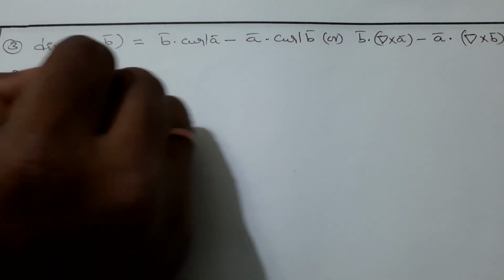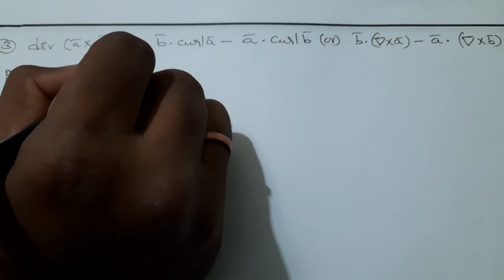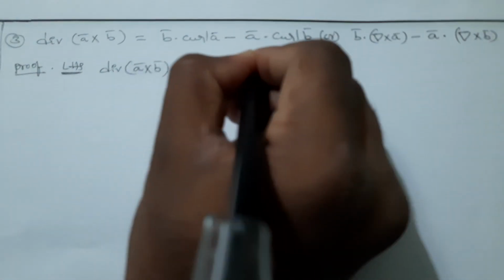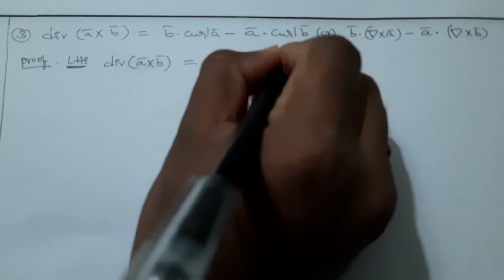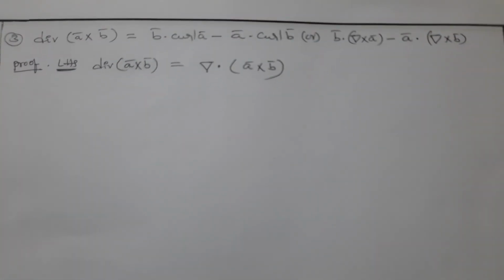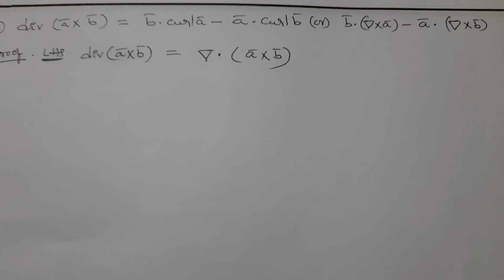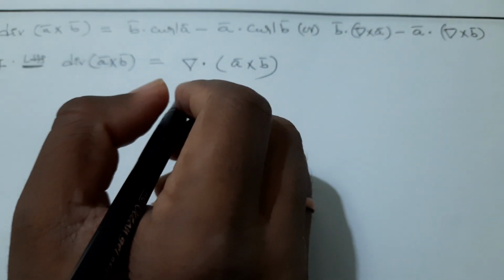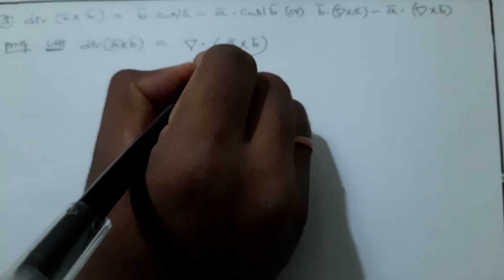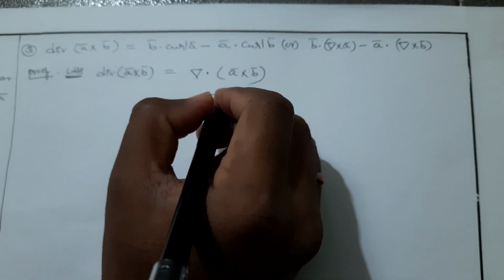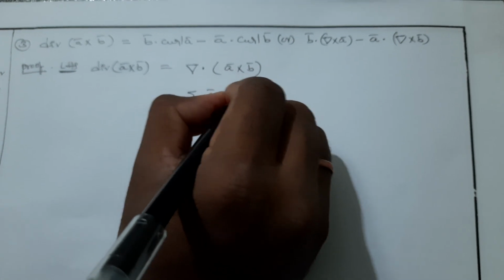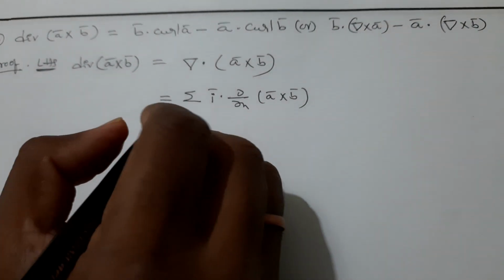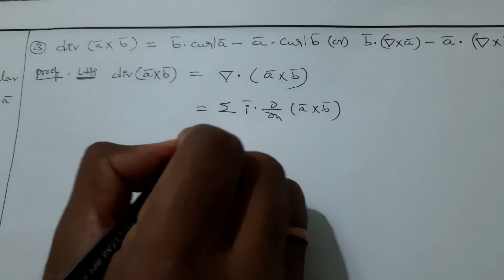LHS is divergence of a bar cross b bar. Divergence is nothing but del dot a bar cross b bar. What is del? i bar into ∂/∂x plus j bar into ∂/∂y plus k bar into ∂/∂z. In place of that we are taking sigma i bar dot ∂/∂x of a bar cross b bar.